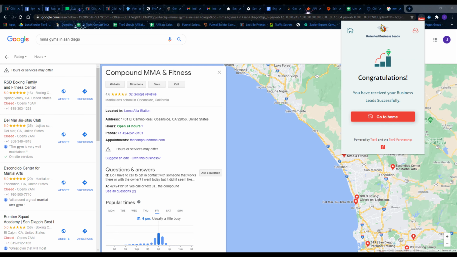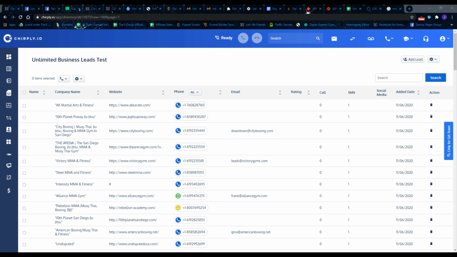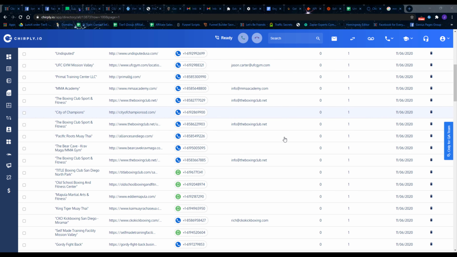All right, so now that that's finished, let's take a look here inside Chirply and see all the data. Here is our list of data inside Chirply. We've got the business name, their website, their phone number, and their email address if it was available.